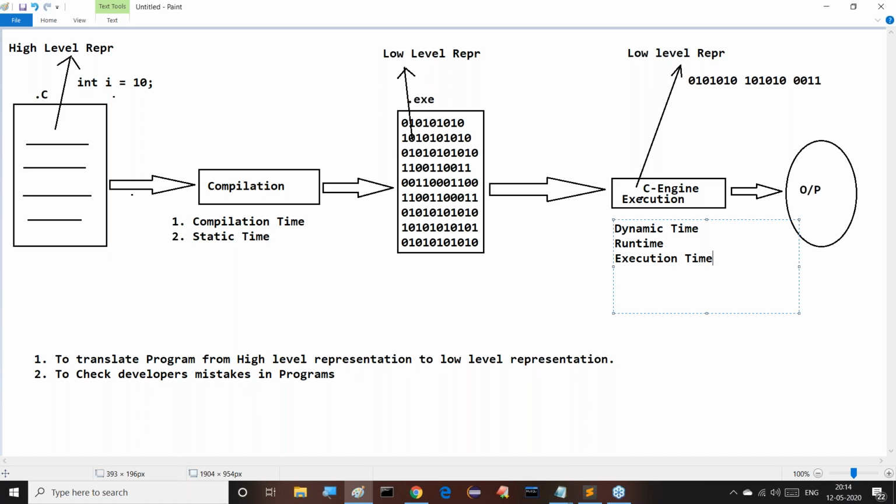Yes, guys. Now onwards, remember this one. Whenever I'm talking about static time, think of it as the compilation time. Whenever I'm thinking about runtime or dynamic time, here we can think of it as the execution time. That's it.